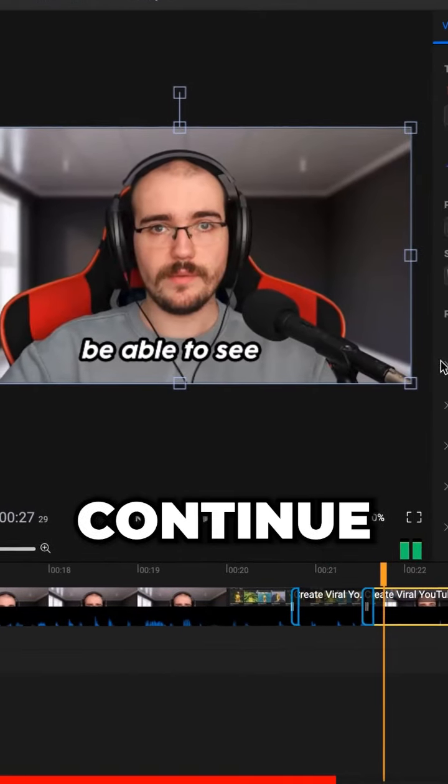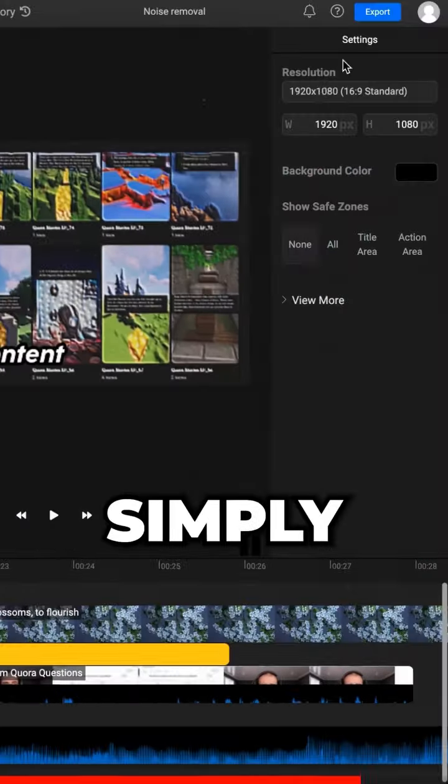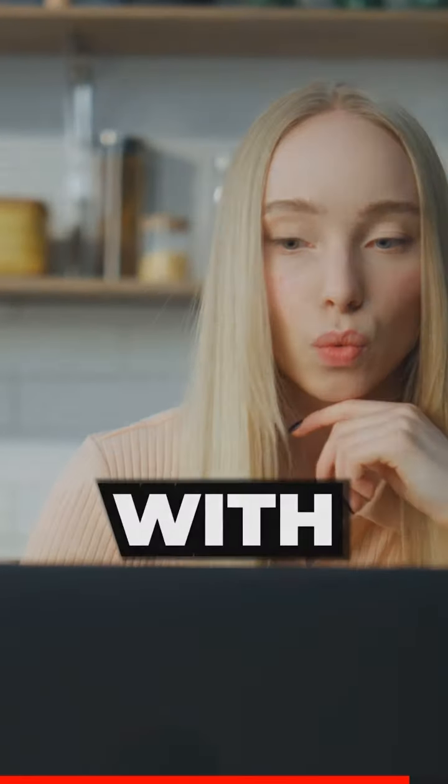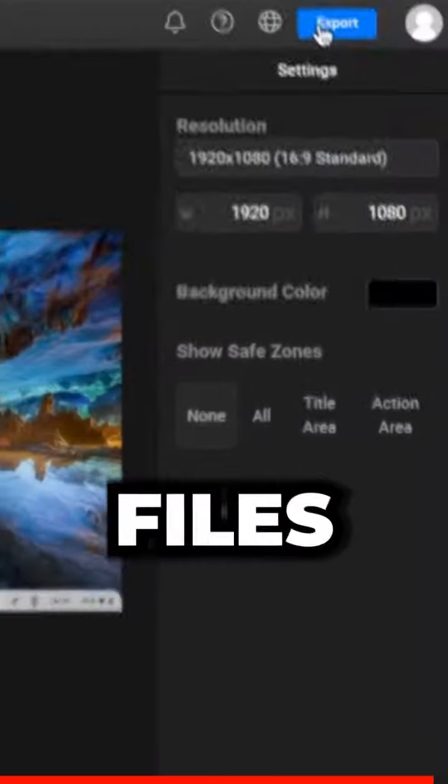You can now continue editing, and when you're done, simply click the blue Export button. It's that simple to edit your workflow with Flixier. Render audio files in seconds.